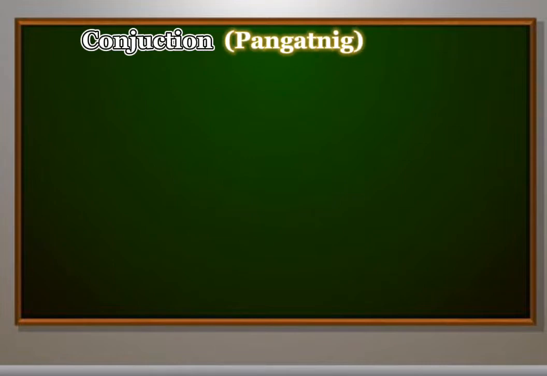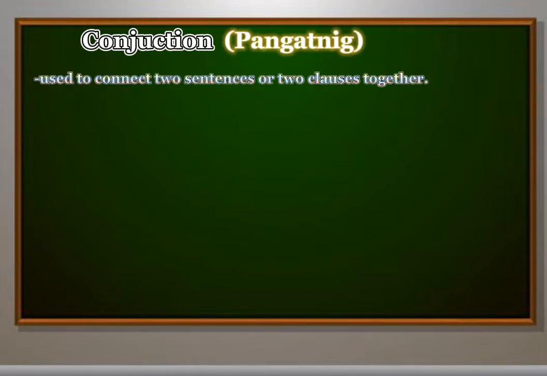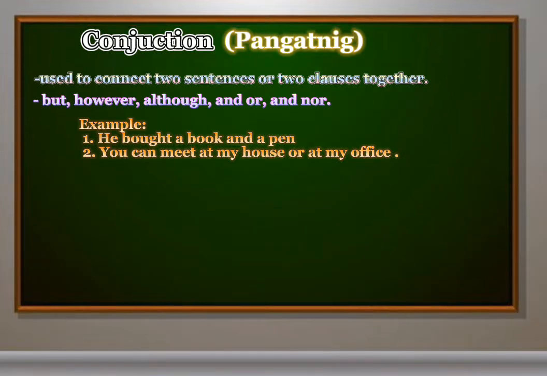So the seventh part of speech is conjunction. In Filipino, we call it pangatnig. Conjunction refers to the words that are used to connect two sentences or two clauses together. It is one of the 8 parts of speech in English, and its examples include but, however, although, and, or, and nor. For example, he bought a book and a pen. Second example, you can meet at my house or at my office.